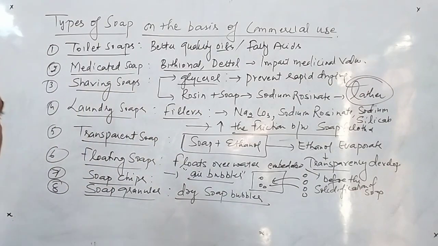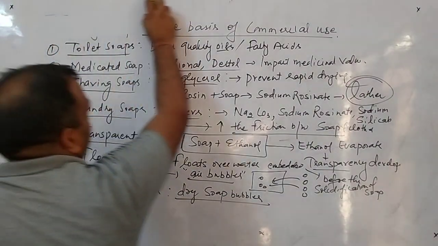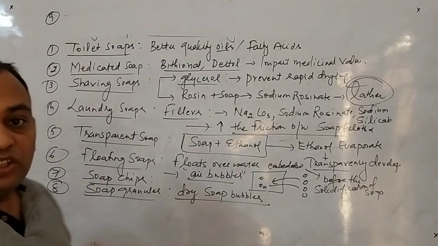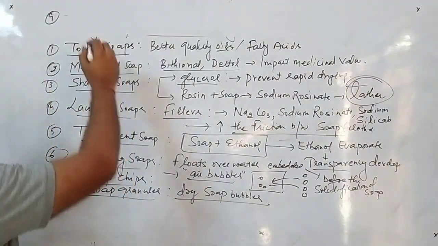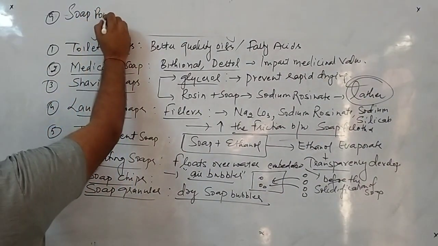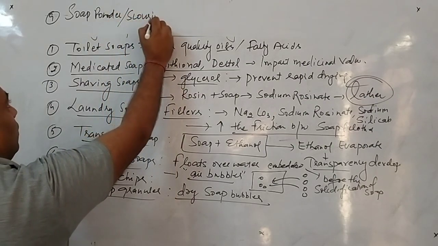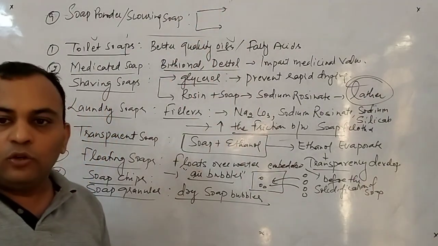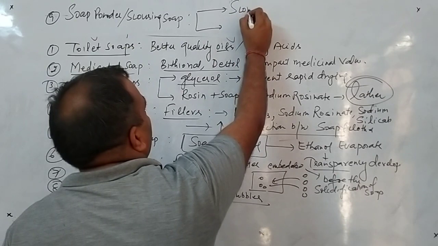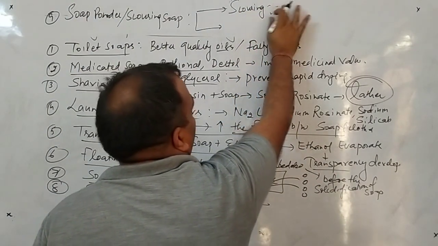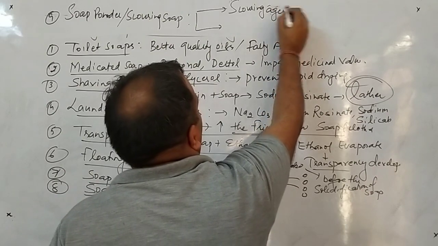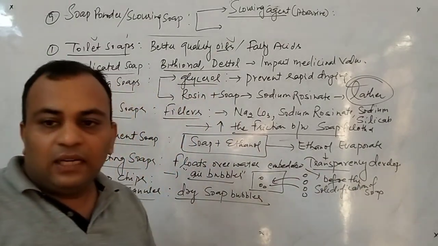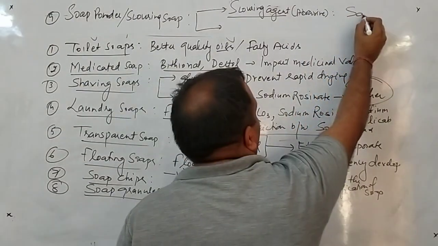Now the last type, number 9. I'll write it on the top because we have less space. The ninth type is scouring soap, or soap powder. It contains two main things that we normally add. Number one is the scouring agent. These scouring agents are also said to be abrasives. Clear to all of you? An example of these abrasives is sand. I will tell you the function later on.